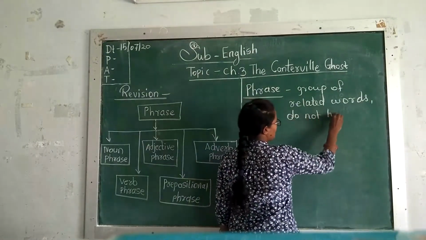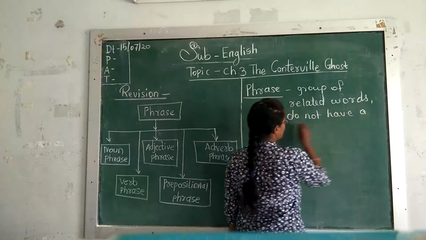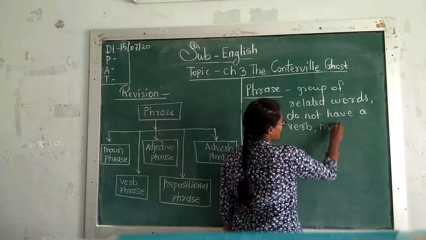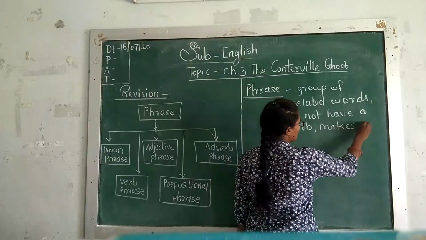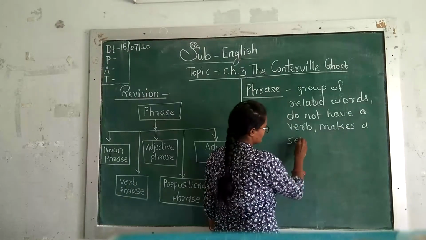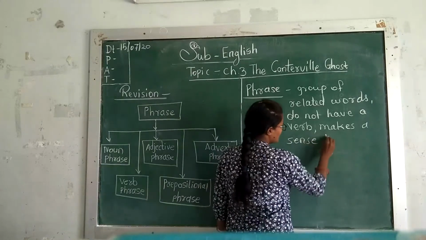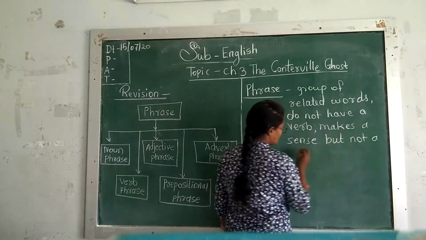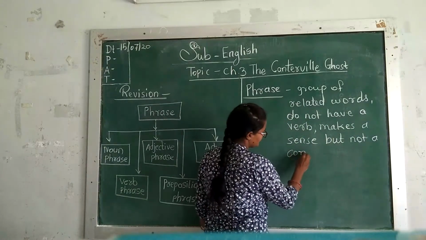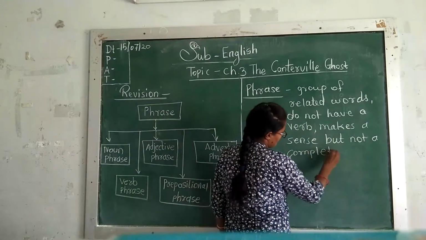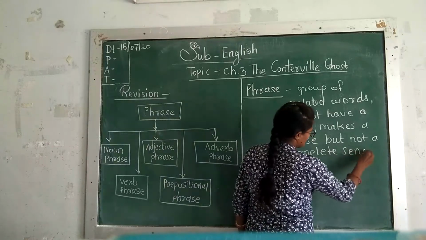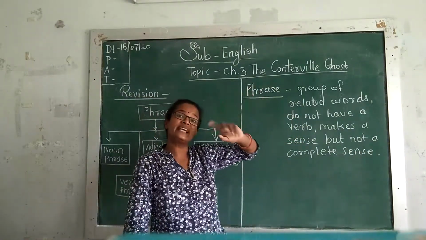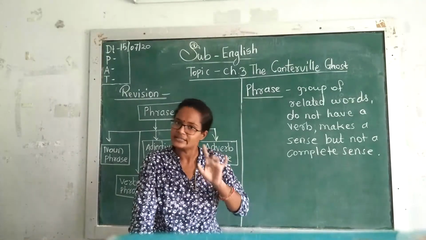It makes a sense, but not a complete sense, right? And a phrase can be a part of a sentence but not stand alone.